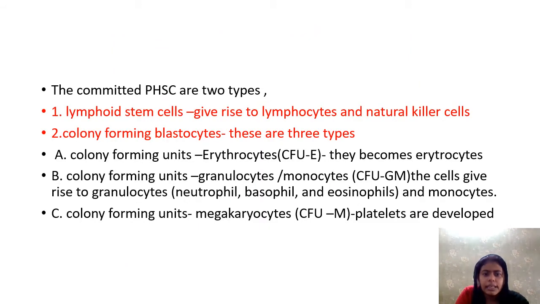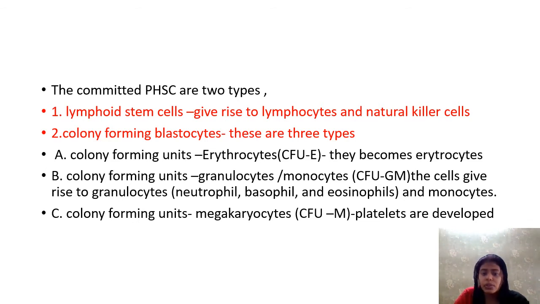The committed PHSC are of two types, lymphoid stem cells and colony forming blastocytes. You have to study this. First, we have uncommitted PHSC, pluripotent hemopoietic stem cells, and then it becomes committed PHSC, and this committed PHSC is of two types. They are lymphoid stem cells and colony forming blastocytes. Lymphoid stem cells means they form lymphocytes and natural killer cells. These are the WBCs.